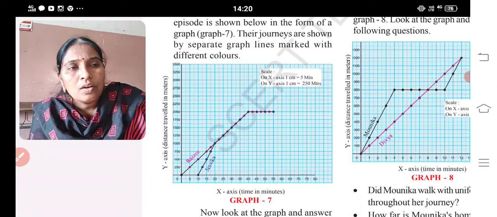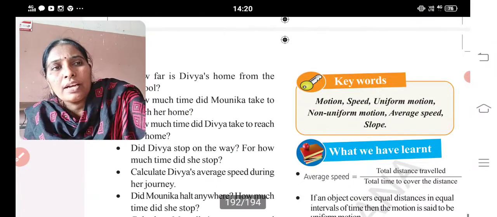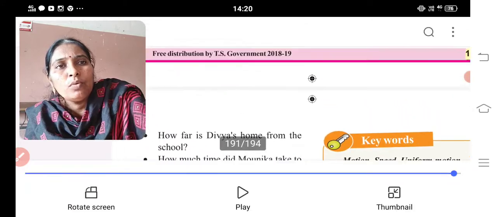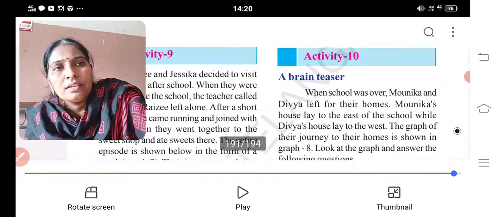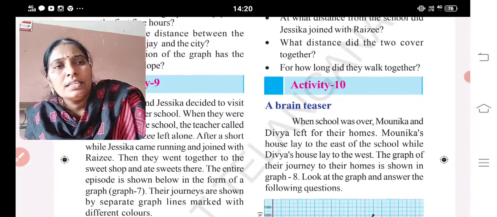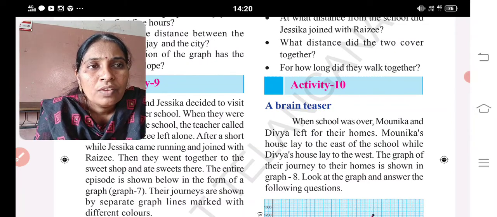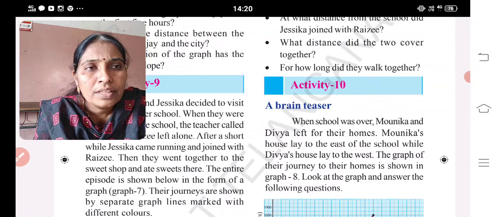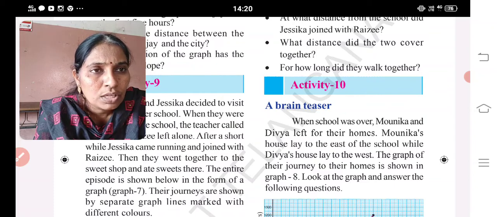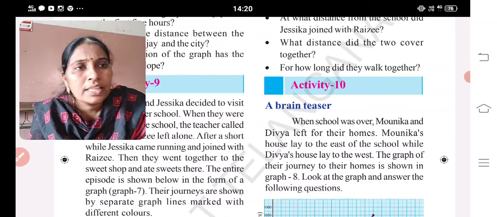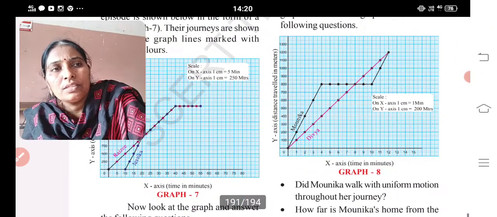Okay. Now let me remind you about your classwork, children, and one more story is given. This is your last activity of your 8th class, a brain teaser. When school was over, Monica and Divya left for their homes. Monica's house lay to the east of the school, while Divya's house lay to the west. The graph of their journey to their homes is shown in graph 8. Look at the graph and answer the following questions.